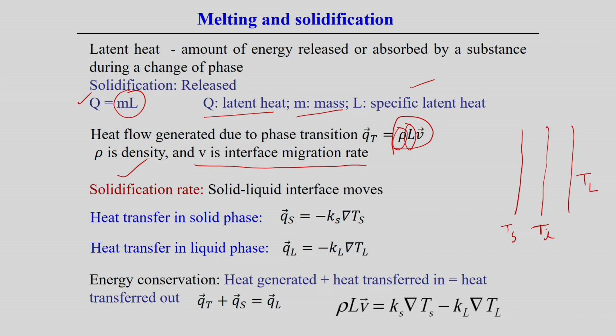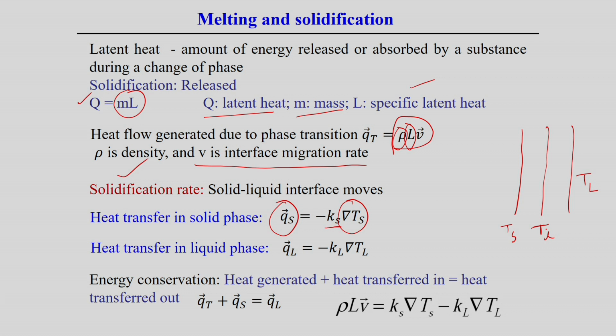Now, heat transfer in the solid phase. We make the balance, and we express the heat transfer in the solid phase as the vector Qs. Ks is the thermal conductivity of the solid phase, multiplied by the gradient of temperature.